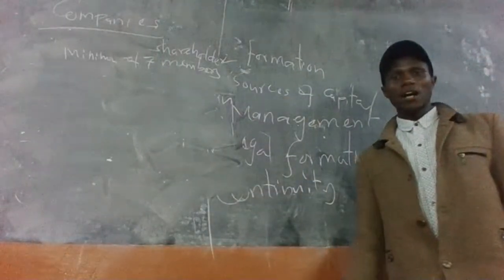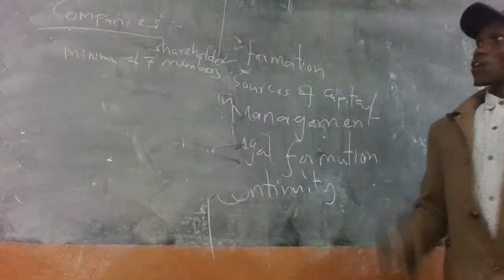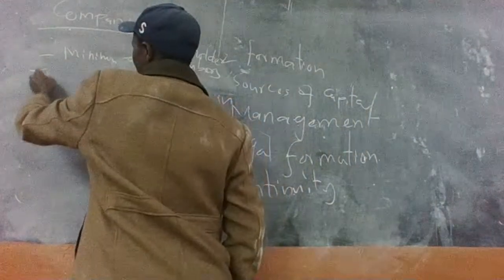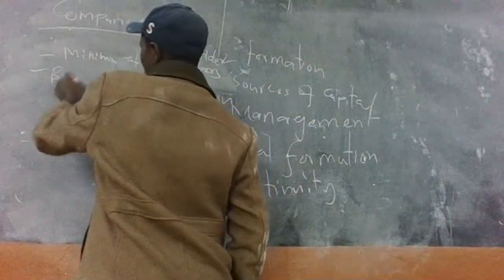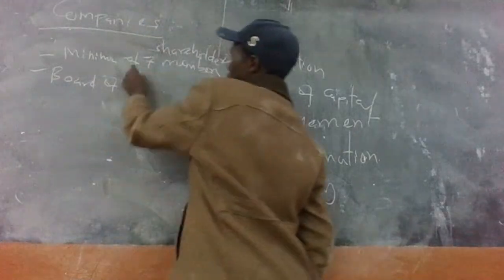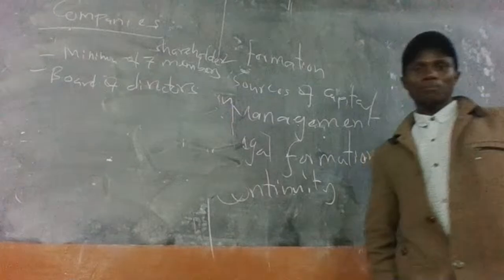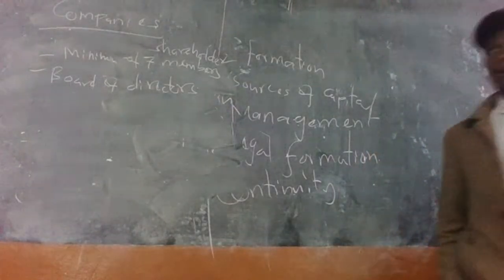Again, a company is run by a board of directors, for example in public companies. So companies are run by a board of directors.